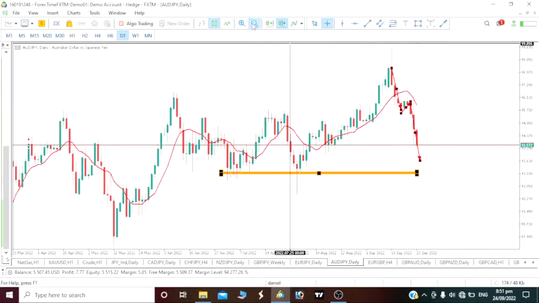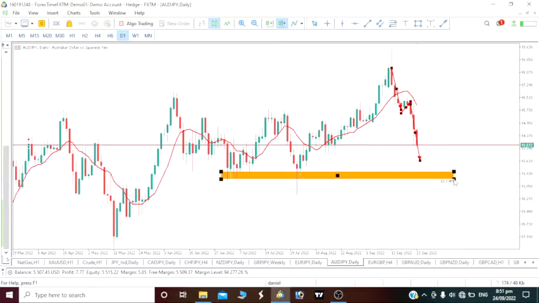Which is close to about 91, like we just predicted. We are currently trading at a level of 93. Let's see this level drop to a level of 91 that we just talked about. Then after it, we start seeing a reversal movement upward on AUDJPY. The reason I said that is that we will be getting a drop first on our AUDJPY. So once the drop occurs, we'll see a bullish move.